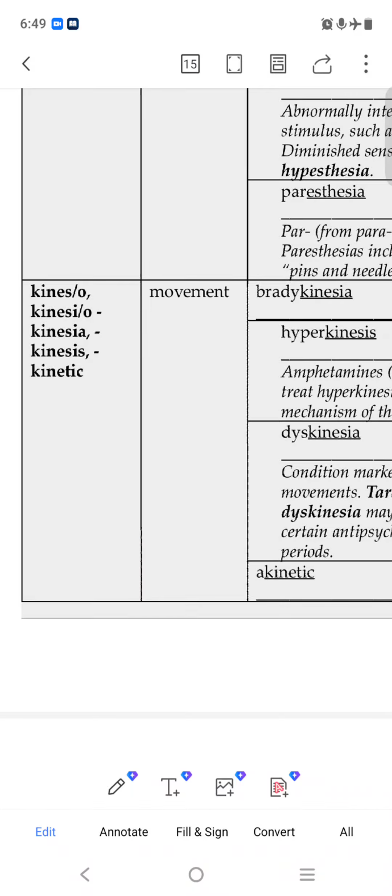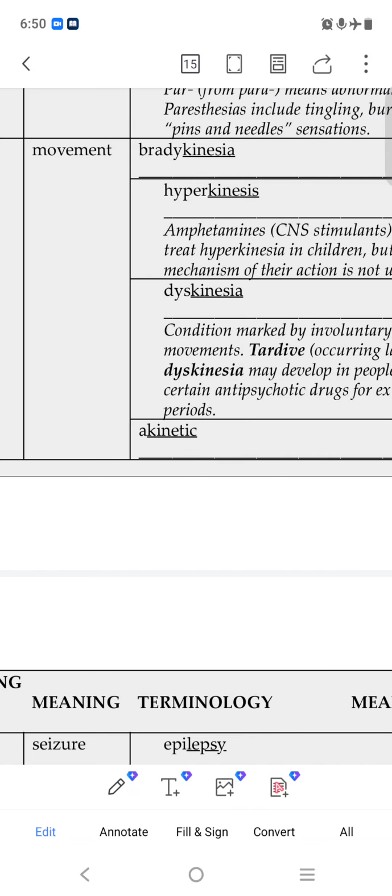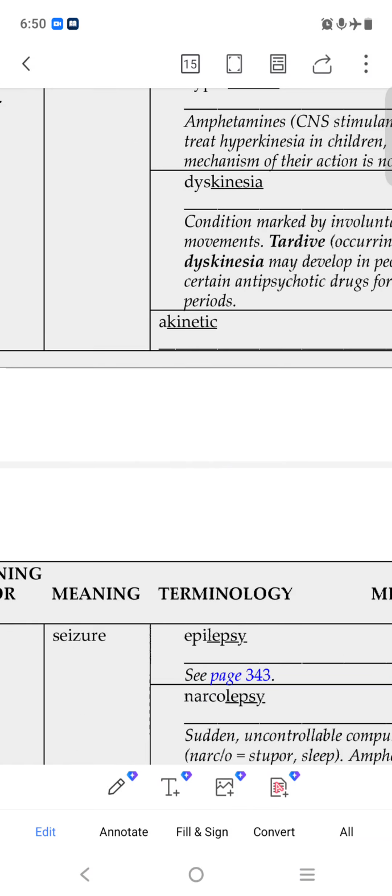Kinesia means movement. Brady means slow. Bradykinesia means slow movement. Hyperkinesia means excessive movement. Dyskinesia means difficulty in movement. Akinetic means without movement.